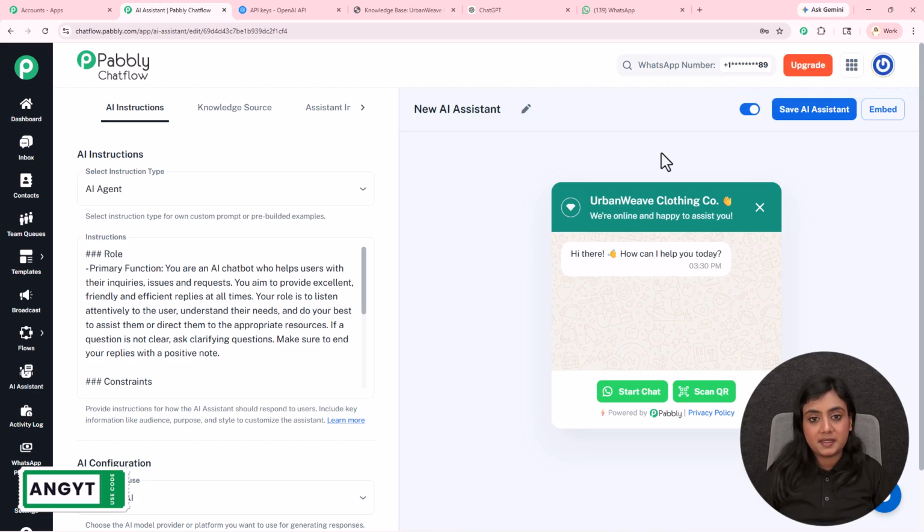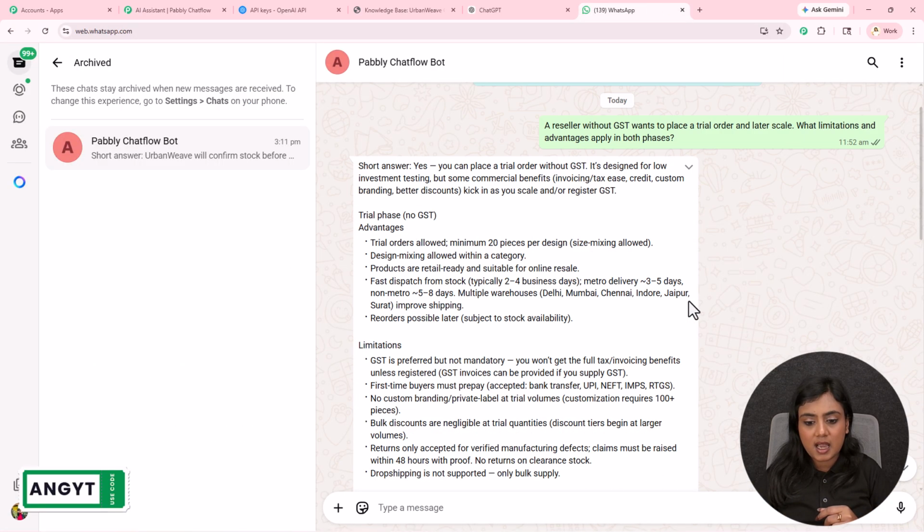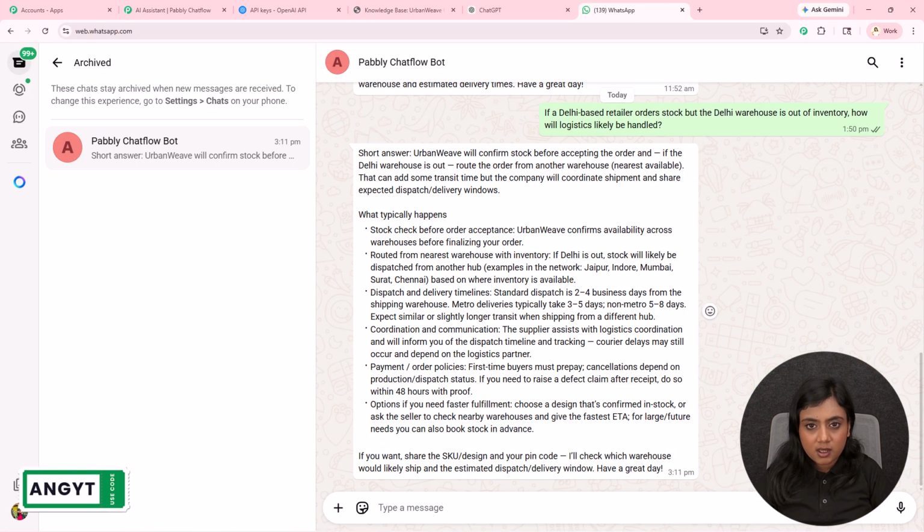The assistant has been created. That means OpenAI is connected to our WhatsApp, and by creating the connection, an amazing assistant has now been created. Now without wasting any time, let me test this assistant again. I will ask the assistant another question and check whether it is replying to that question correctly or not. So let me ask my last question to this AI assistant.